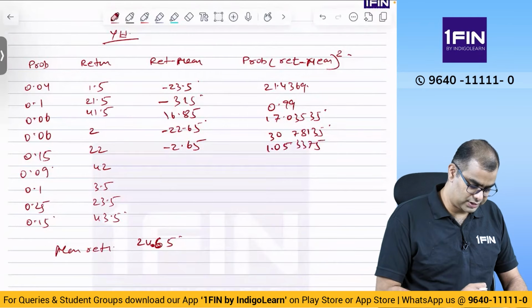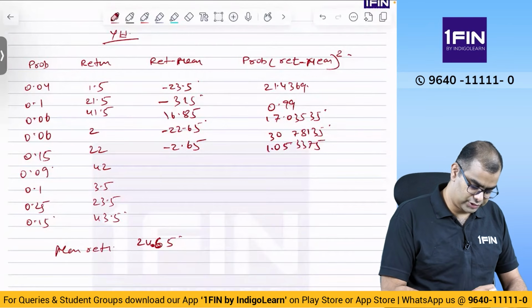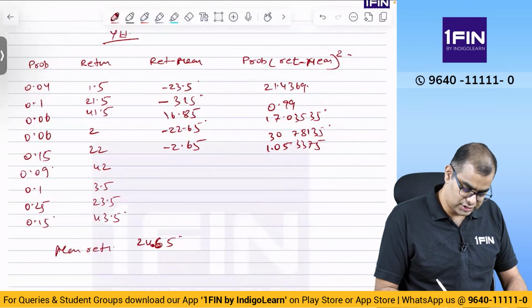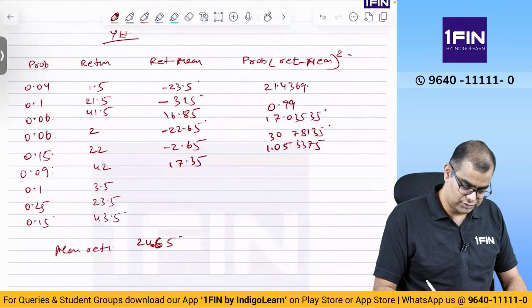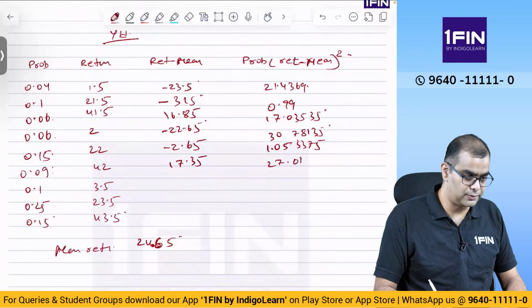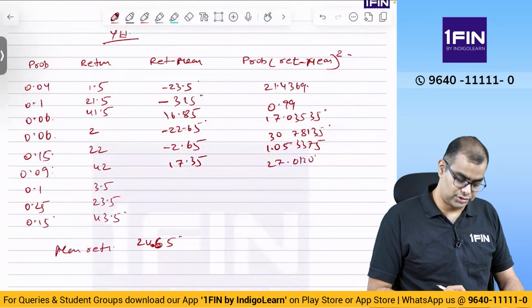1.053375, M plus. Then 42 minus 24.65 is equal to 17.35, into 0.09 is equal to M plus 27.0920.